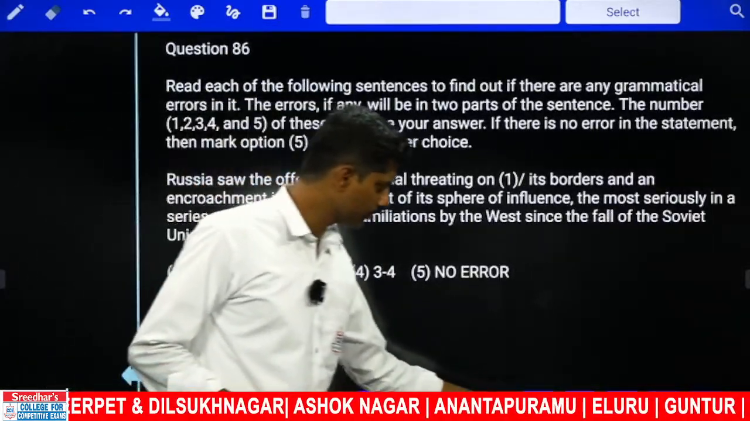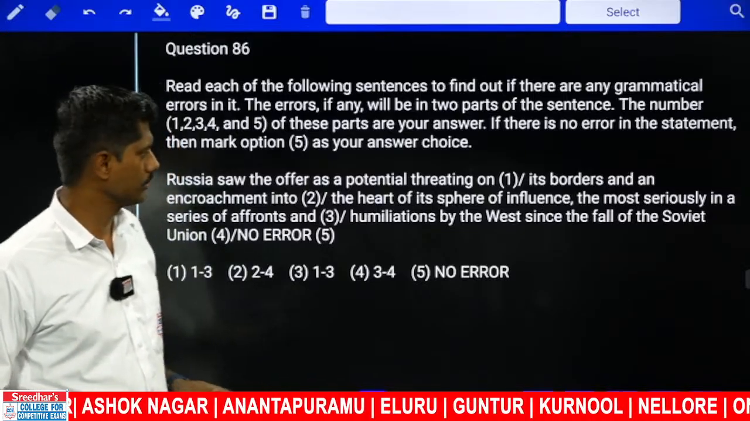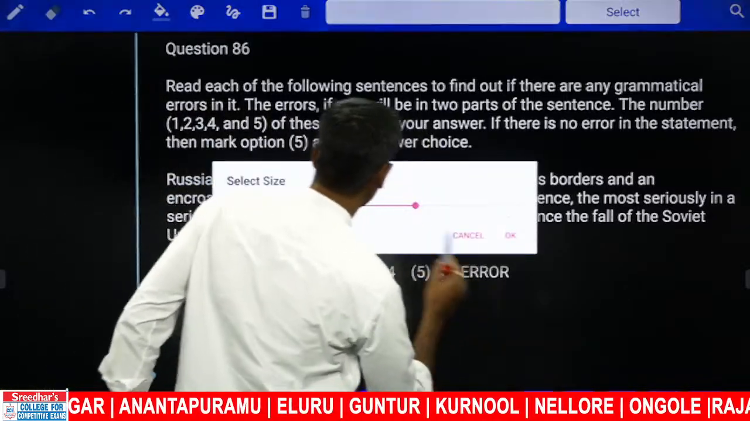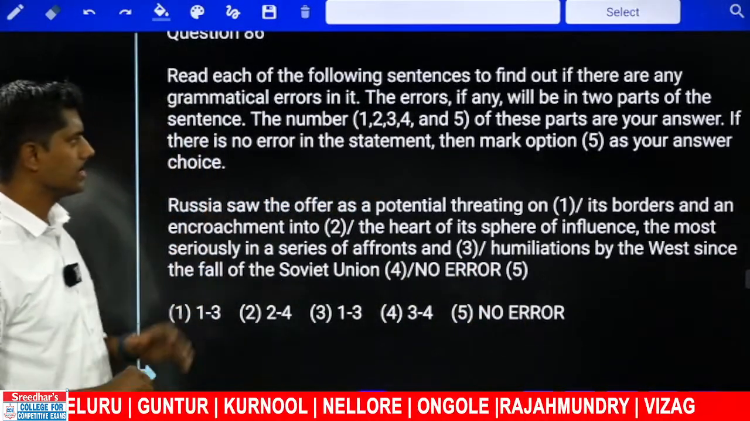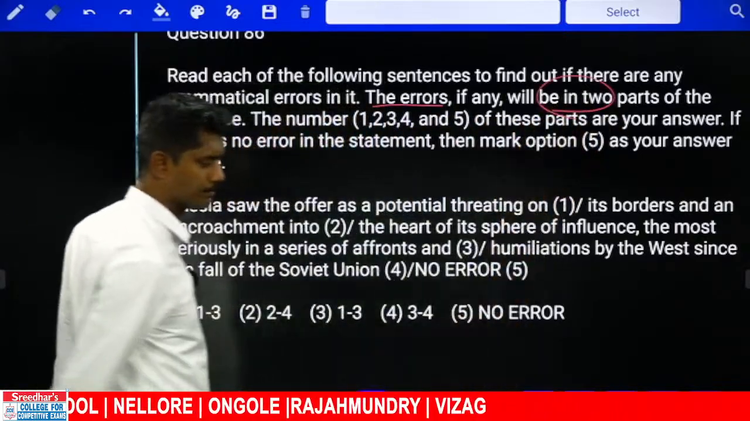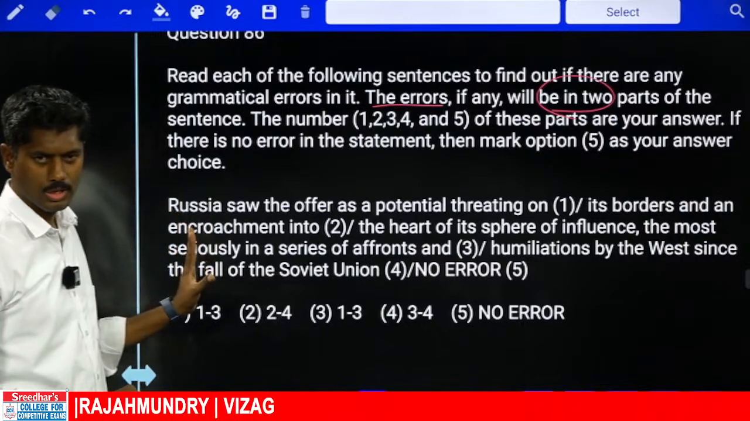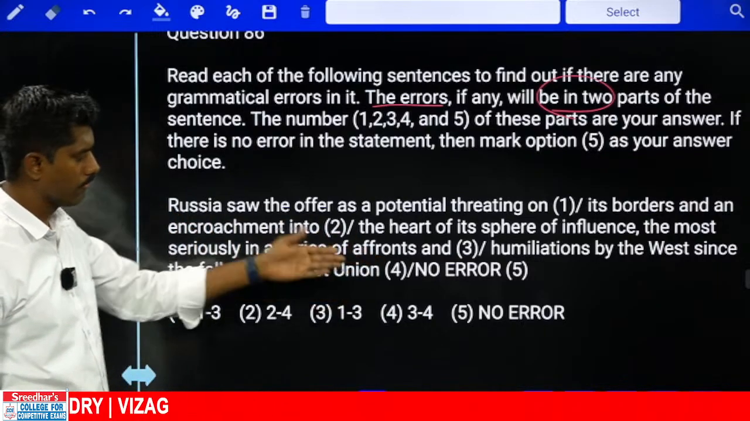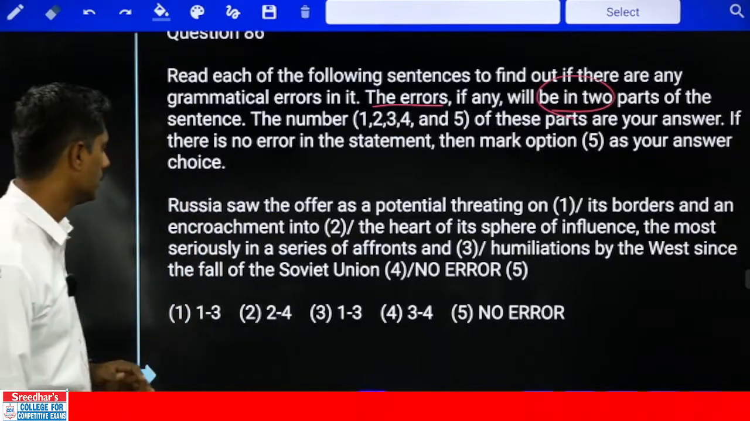Let us discuss some of the questions from the previous years of mains examination questions. First question. A sentence is given, the errors will be in any two parts. There are total 4 parts and additionally a 5th part, no error. Our job is to find out in which two parts the grammatical error is present.